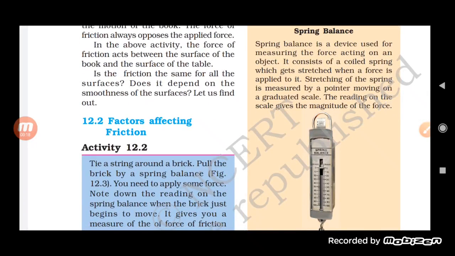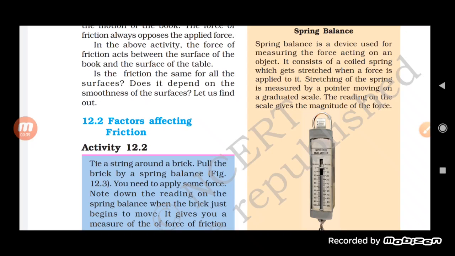A spring balance is a device which is used for measuring the force acting on an object. It consists of a coiled spring which gets stretched when a force is applied to it. The stretching of the spring is measured by a pointer moving on a graduated scale. The reading on the scale gives the magnitude of the force.